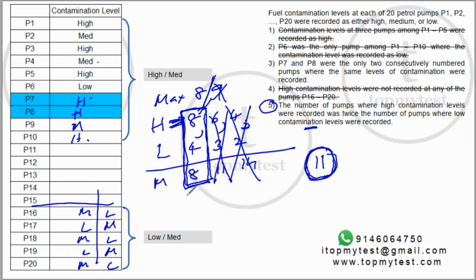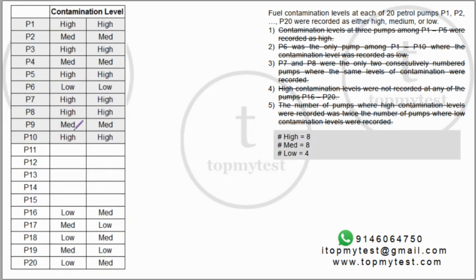Okay, now let's summarize this part. I already know the number of pumps. I also know that these two will be high, this will be medium, this will be high, and these two patterns are there. Let's figure out what comes out of this. I have written this down neatly. Now in this case, you already have 1, 2, 3, 4, 5, 6. I need 2 more. So alternately medium and low, and you already have 1, 2, 3 and 4 low level pumps. So this has to be medium and high alternatively. So medium, high, medium, high and medium. This will be the case.